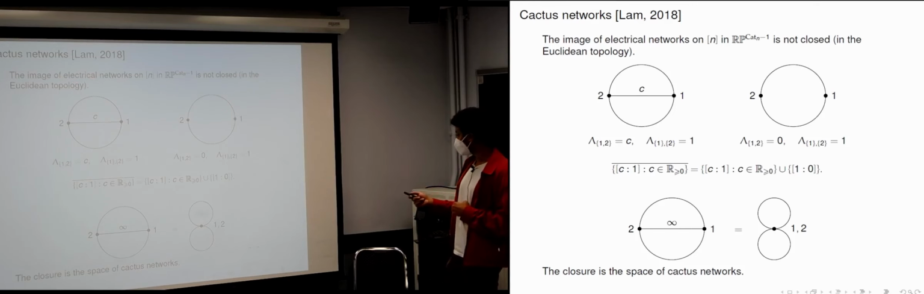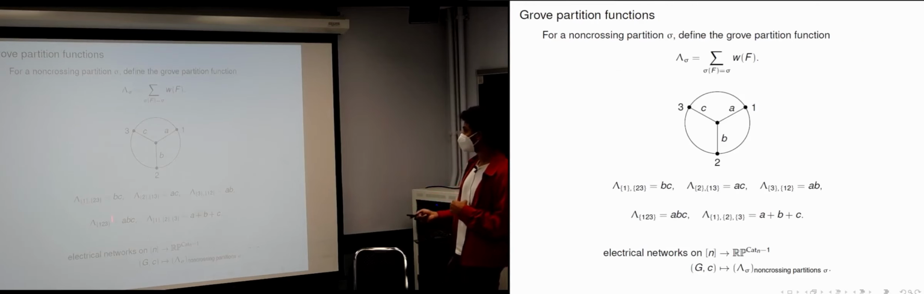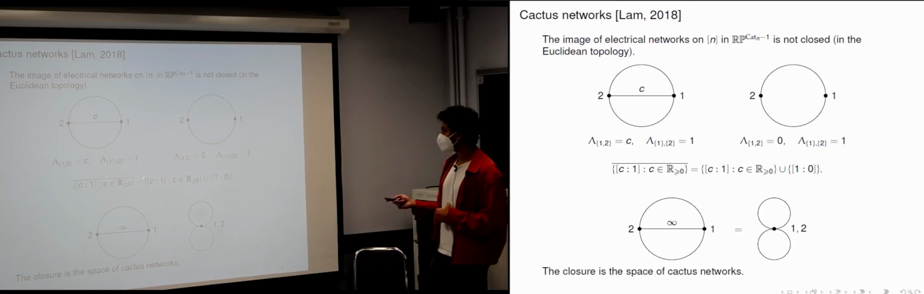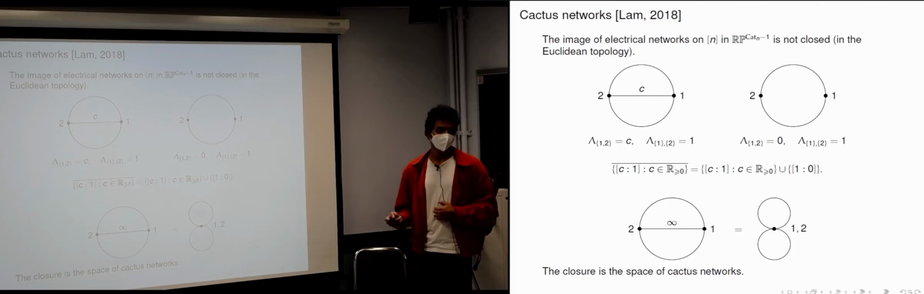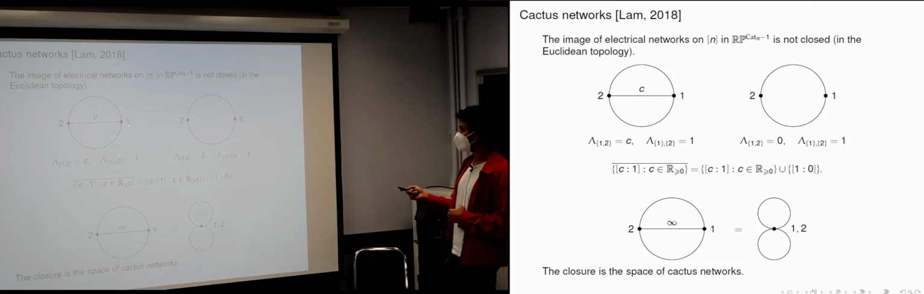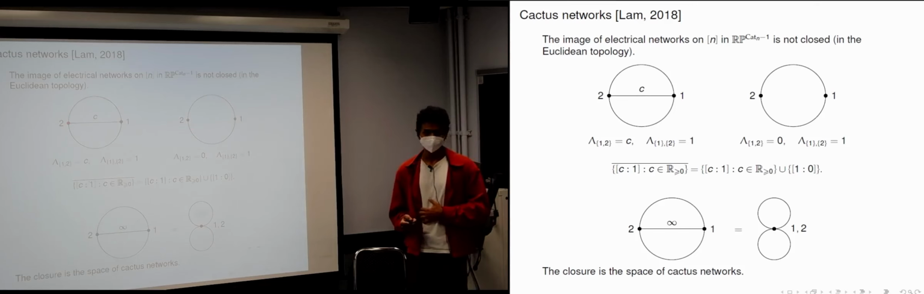If you look at the map that we defined earlier, which was defined by Thomas Lam, and you look at the image of the space of electrical networks in this projective space over here, the image is not going to be closed. You can already see this in the smallest possible interesting setting, where you have 2 boundary vertices. Then there are 2 circular planar electrical networks that could have these 2 boundary vertices. There's the one where 1 and 2 are connected by an edge, and the one where 1 and 2 are not connected by an edge.